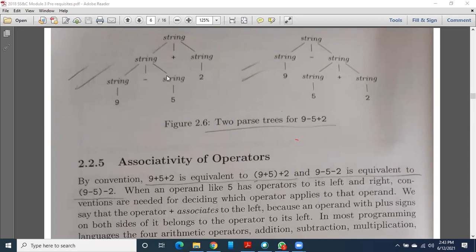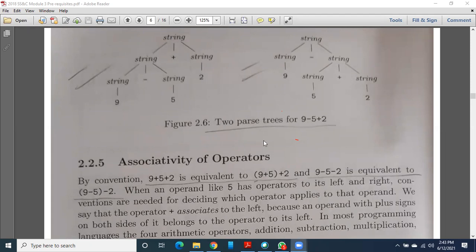So by looking into this, you will clearly tell the first production is like this: string arrow string plus string. Second production is like this: string arrow string minus string. And third production is like this: string arrow 2. Okay. So this is for 9 minus 5 plus 2.